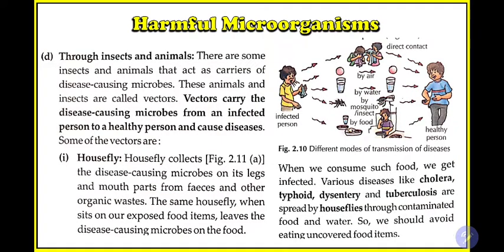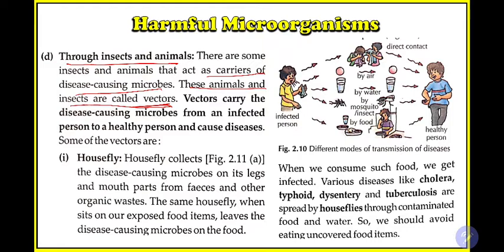Then the other methods are through insects and animals. This is quite common, we all know this. There are some insects and animals that act as carriers for disease causing microbes. These animals and insects are called vectors. So what are vectors? There are some diseases which are carried by some insects, and the insects which carry the disease are known as vectors.